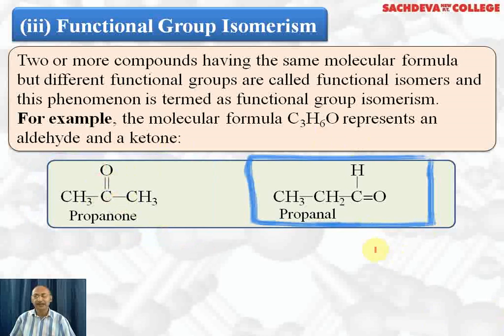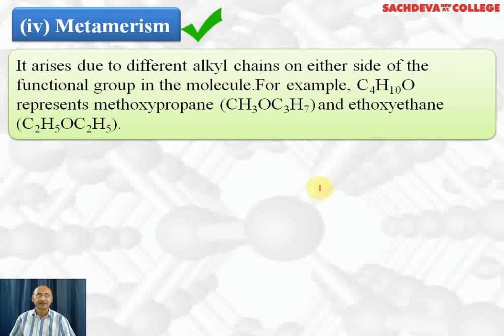Its isomer is an aldehyde. This also contains 3 carbon atoms, but this group is called the aldehyde group. So it is called propanal. Why do we call it propanal? With the 3 carbon atoms, we call it propane. Al is the suffix for aldehyde group. So propanone and propanal are examples of functional group isomerism. Next, we are taking metamerism.